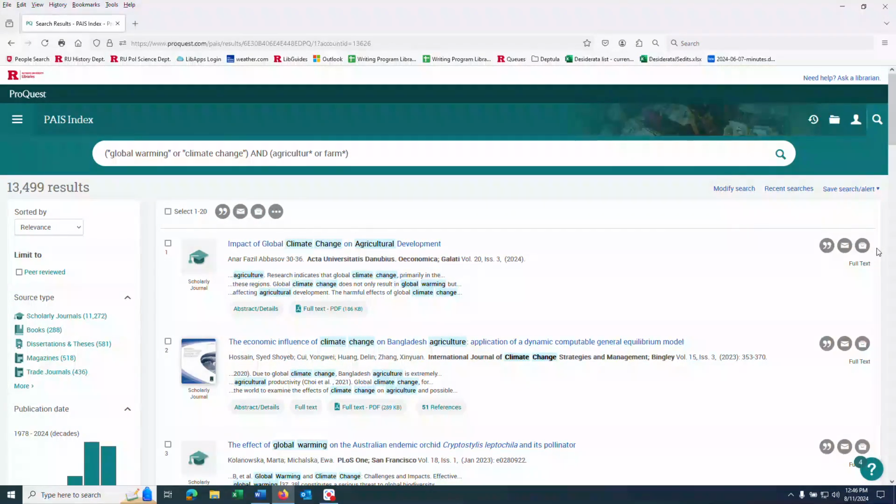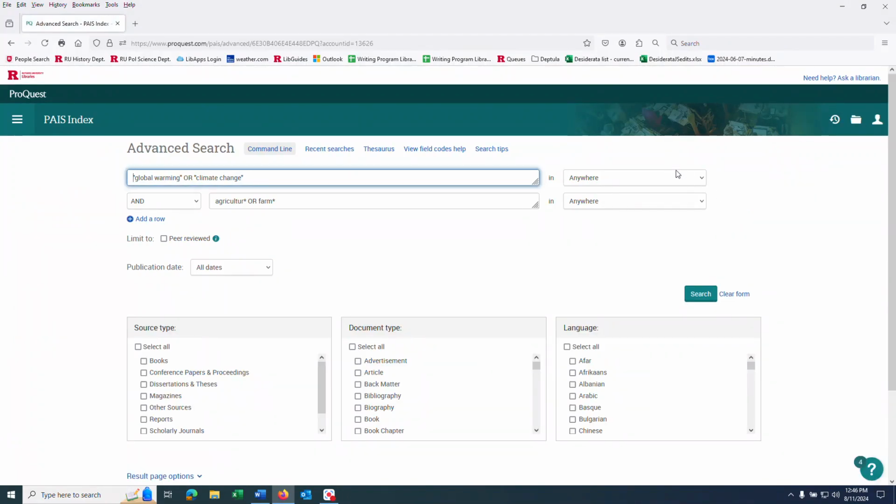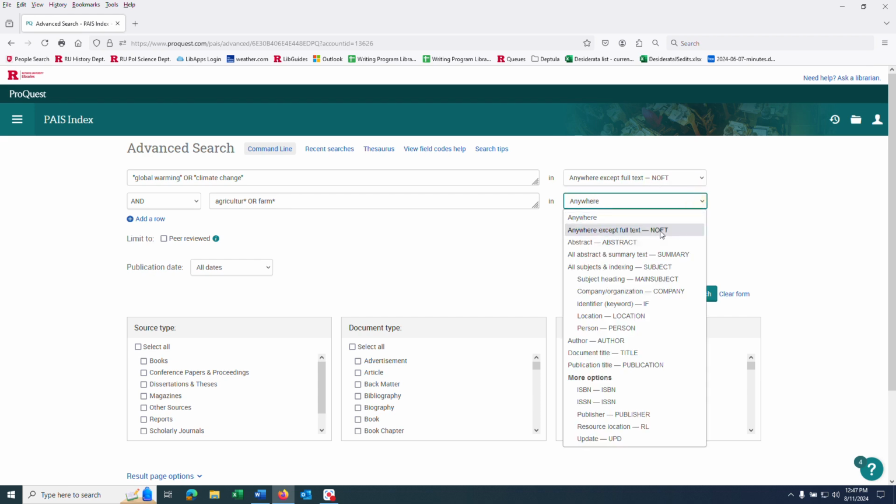terms in the records of the articles in the database plus the full text. Searching in the full text of maybe hundreds of thousands of articles in a database can produce a huge number of search results. I often skip the default, and in a ProQuest database search anywhere except full text. So that means that you're searching in just the records of the articles, which includes the author's name, the title of the article, subjects, an abstract, a concise description of the article, but no full text.